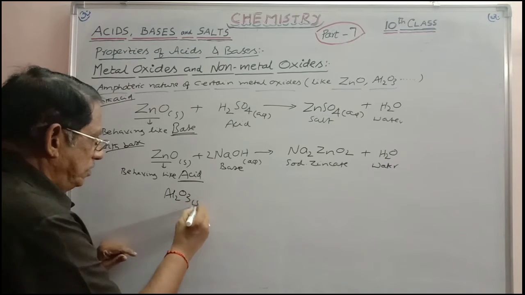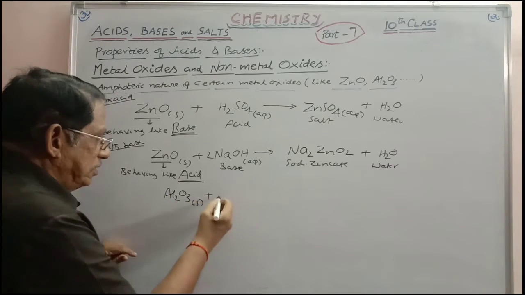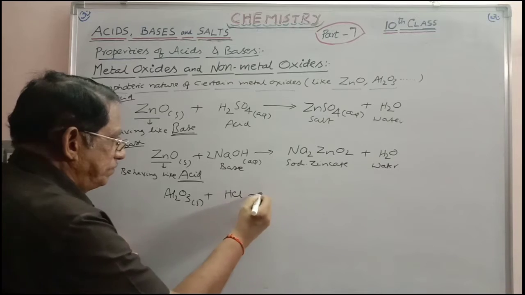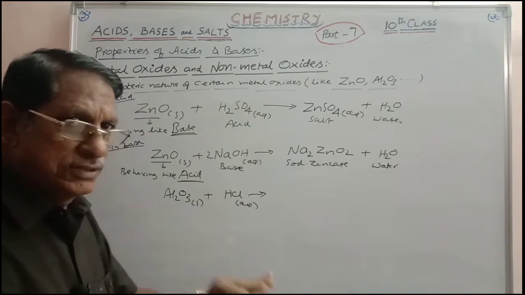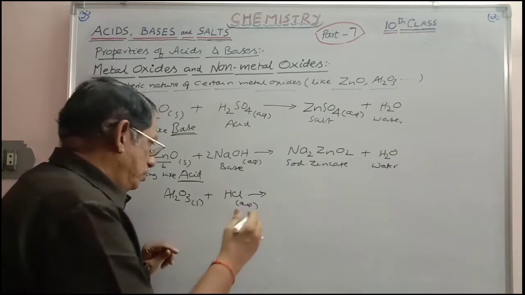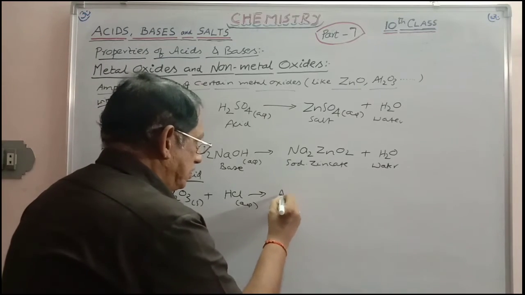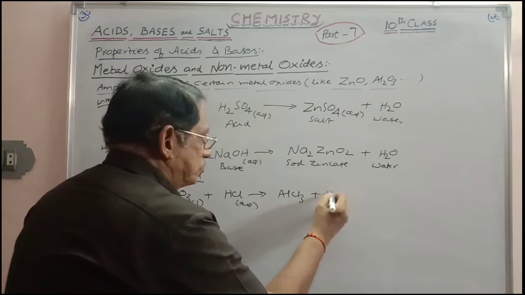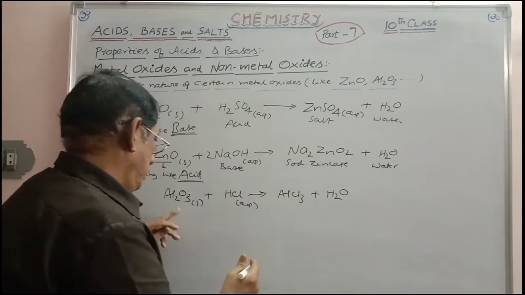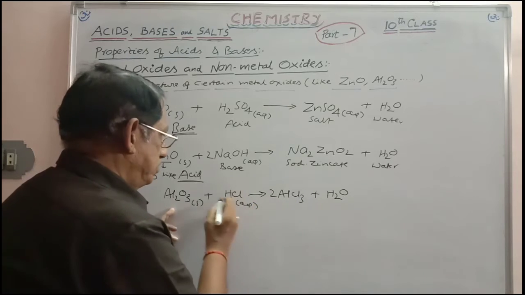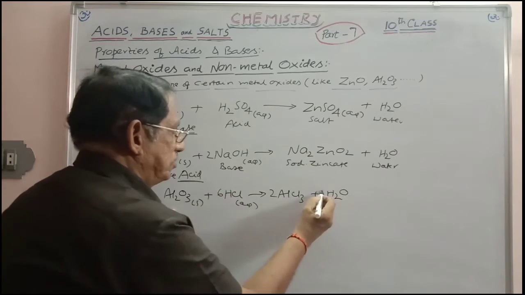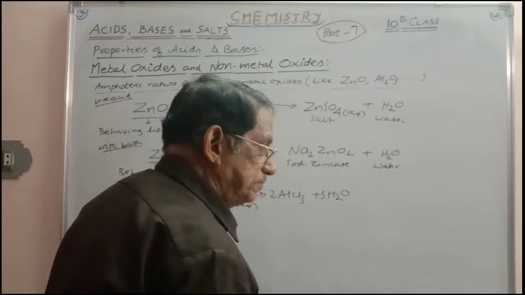Al2O3 solid. You can take HCl aqueous directly. Al2O3 gradually dissolves in HCl, so you will get AlCl3 plus water. 2Al, 2AlCl3, 6HCl, 6H2O, 3H2O, the equation is automatically balanced.